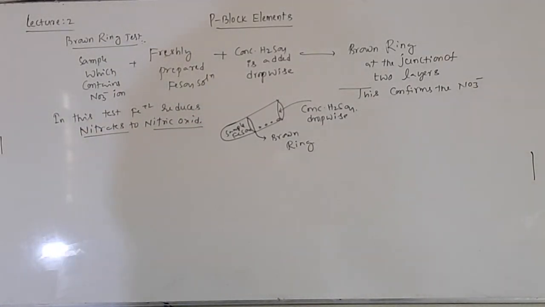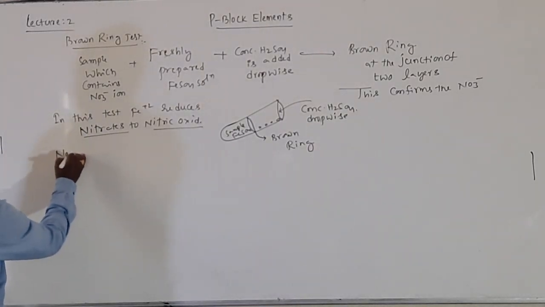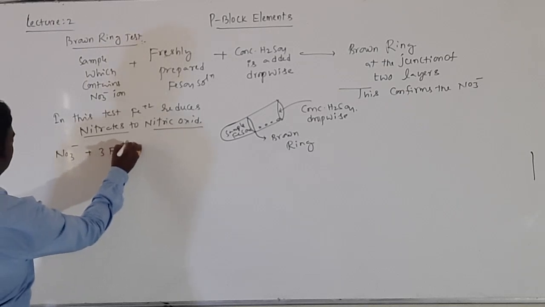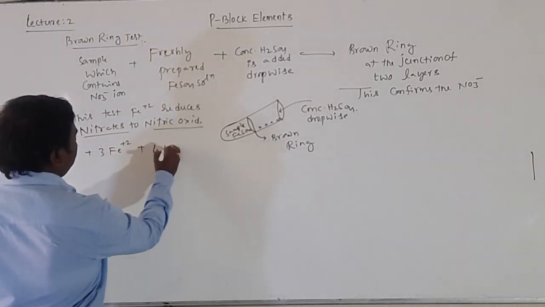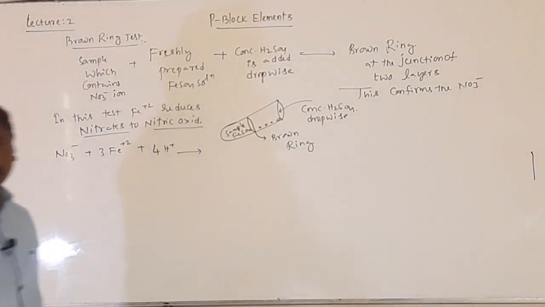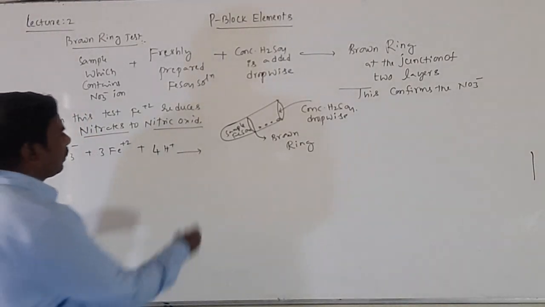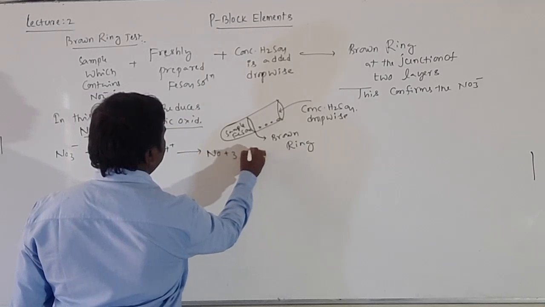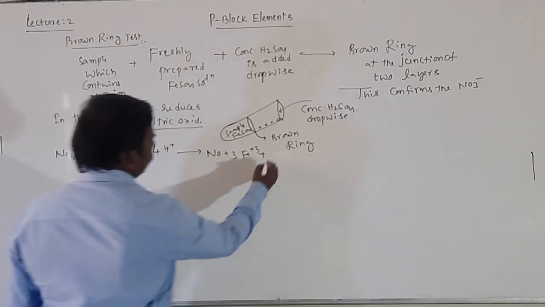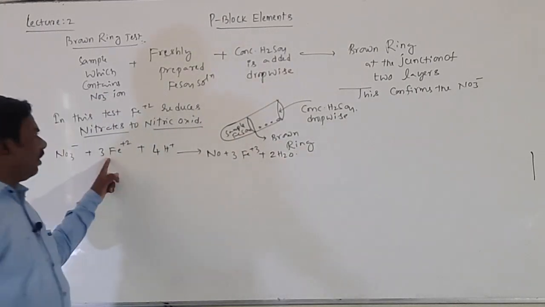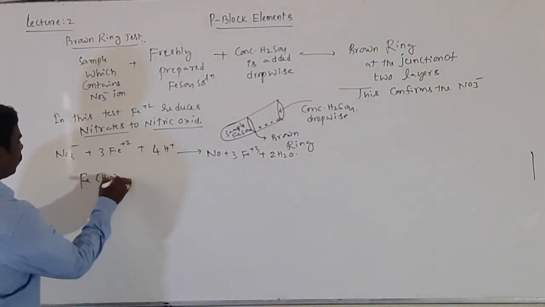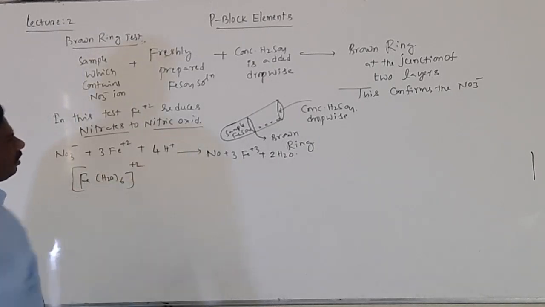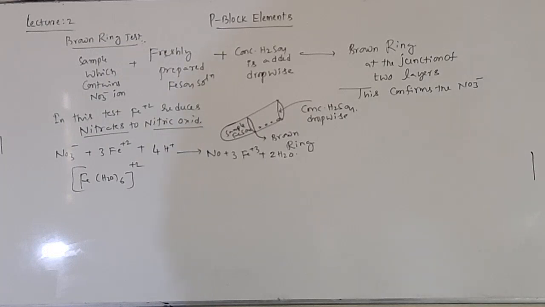So NO3 minus plus 3 Fe2+, with NO3 minus from the sample and 3 Fe2+ from the freshly prepared iron sulfate, plus 4 H+ ions produced from sulfuric acid. Then the formed products are NO plus 3 Fe3+ and 2 H2O. It means Fe2+ becomes Fe3+, ferrous becomes ferric. [Fe(H2O)6]2+, that is ferrous sulfate, plus NO formed.